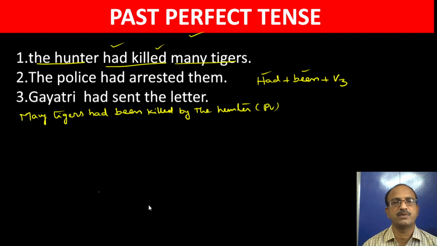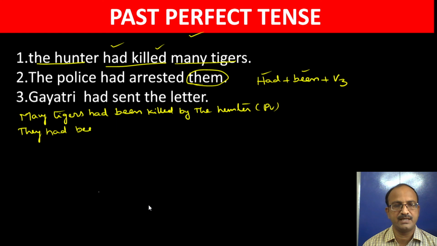So similarly, the police had arrested them. So them now turns into they. That is objective case. This is subjective case. So for any subject, whether it is singular or plural, we use had again.